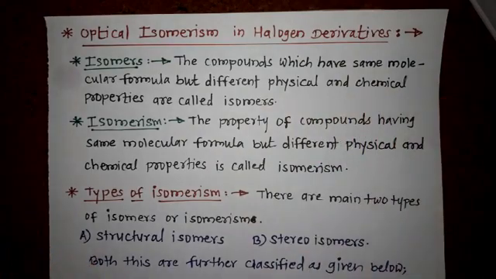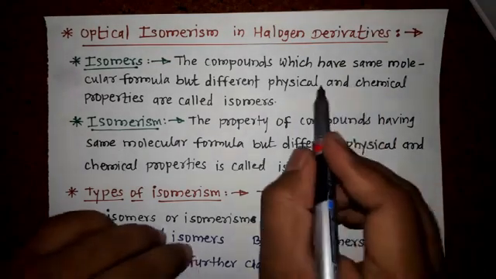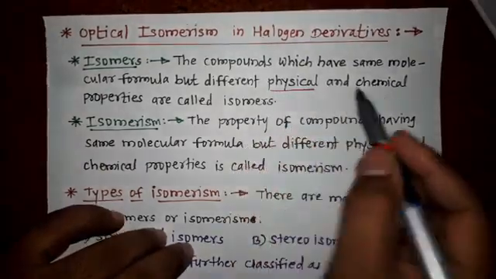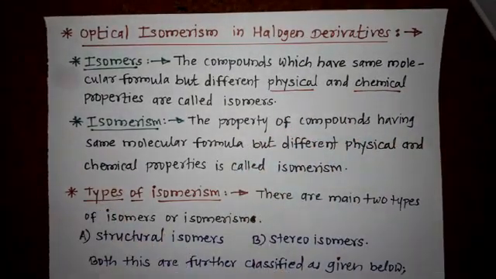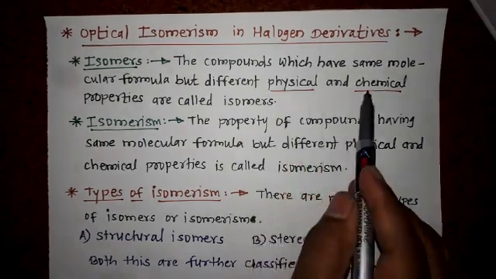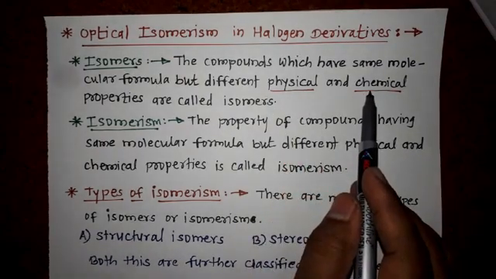Here they show different physical and chemical properties because these compounds, having the same molecular formula, have different structural arrangement, and due to the different structural arrangement their physical and chemical properties are changed.